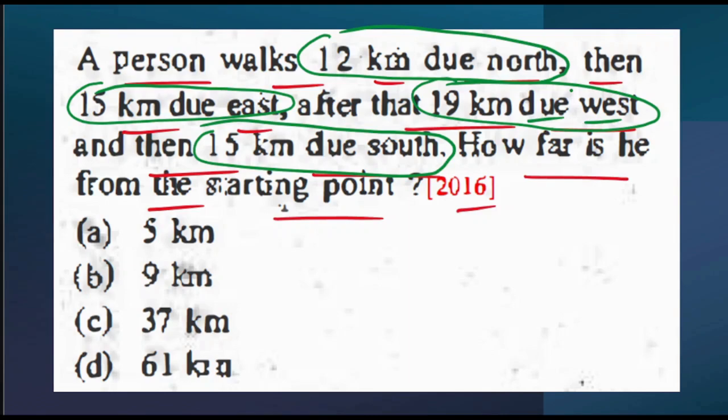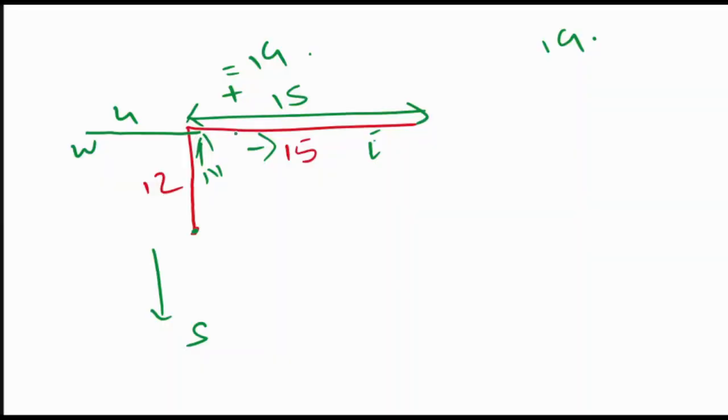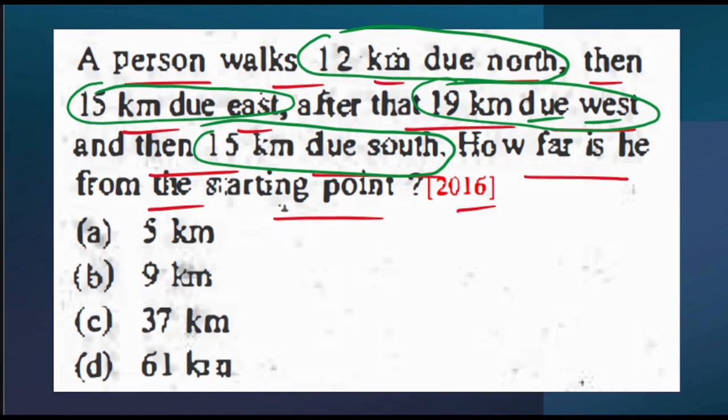That means towards the west direction, he has traveled a total of 19 kilometers. So 15 kilometers he has already traveled over here. Then again he is coming back in this direction. That means 15 kilometers, but this time he has traveled a total of 19 kilometers. So this is my 15, and this is my remaining 4 kilometers. Understood? Okay. Now the next part is, then 15 kilometers due south.